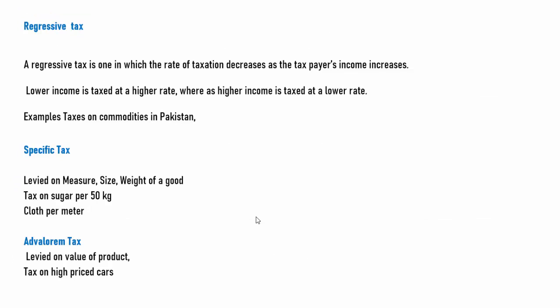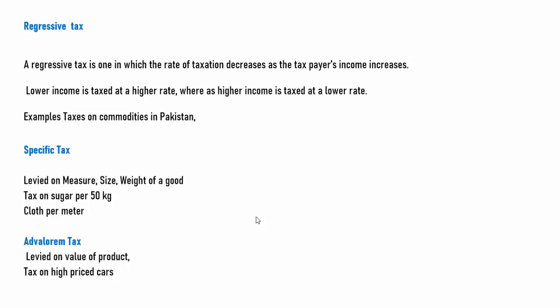Regressive tax. A regressive tax is one in which the rate of taxation decreases as the taxpayer's income increases. Lower income is taxed at a higher rate, whereas higher income is taxed at a lower rate, and examples are taxes on commodities in Pakistan.